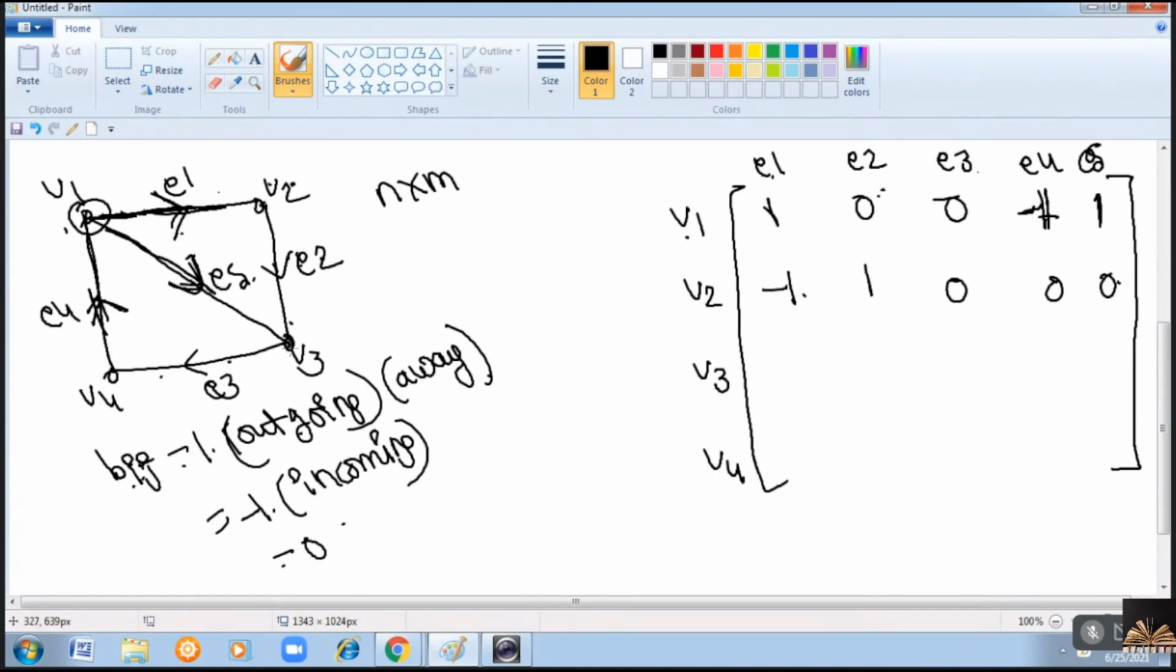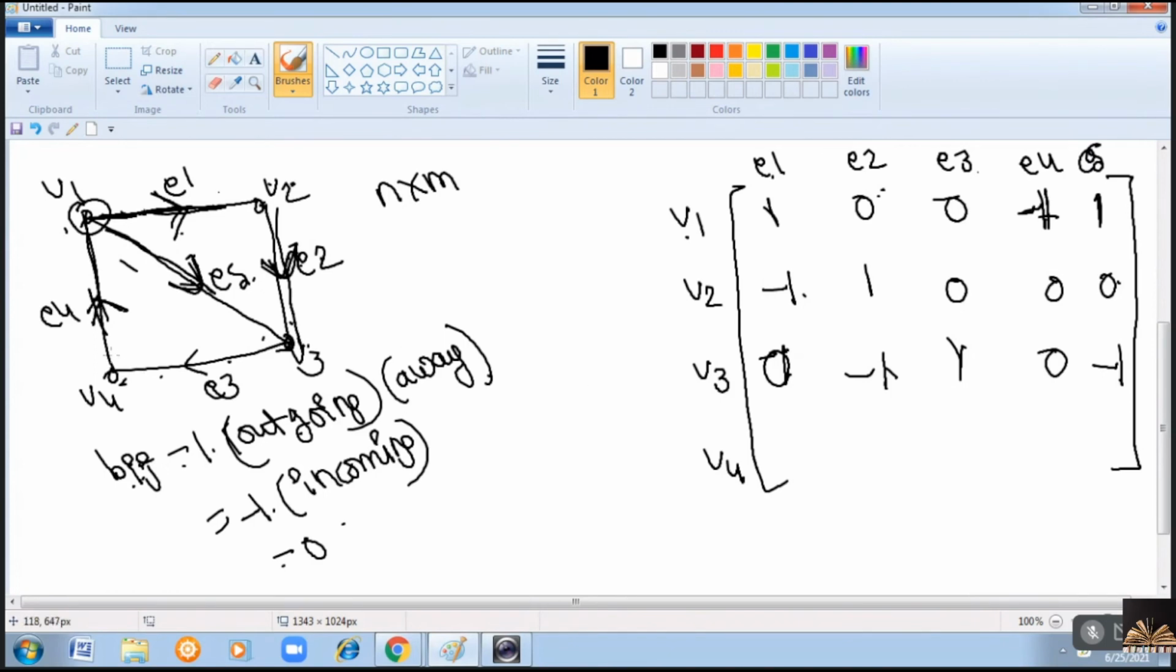From V3, E2, E3, E5 are incident. So E1, E4 are zeros. Only these three are incident. So E2 is an incoming edge. For incoming, it is minus 1. E5 is also incoming. E3 is an outgoing edge. So plus 1.